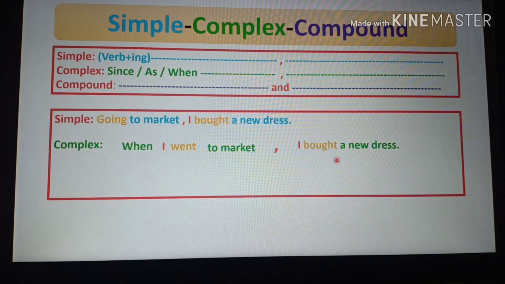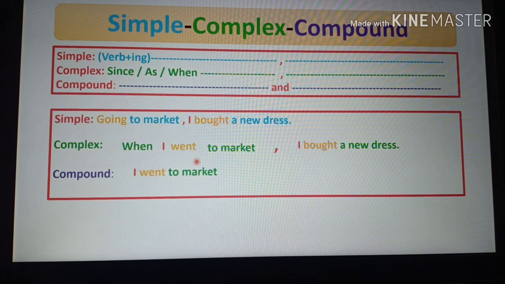Now I am going to make it compound, and we know that in compound sentence there will be two principal clauses. Okay, so we have to make these subordinate clause into principal clause. To make it principal clause we have to omit when.